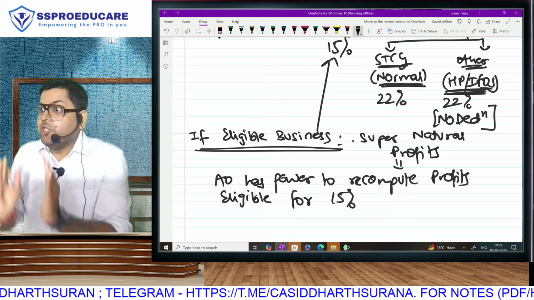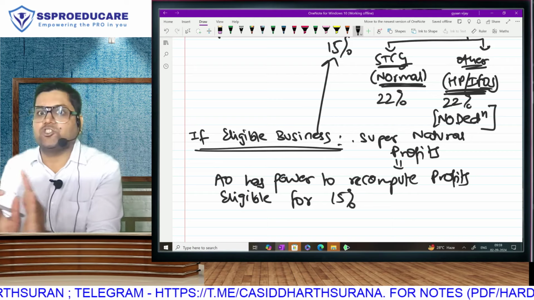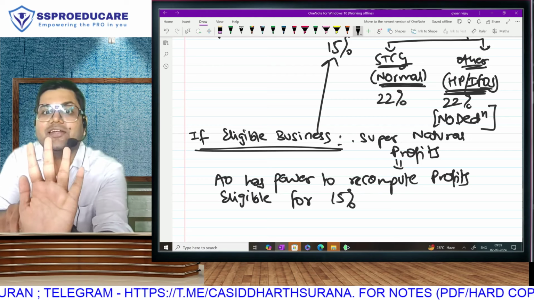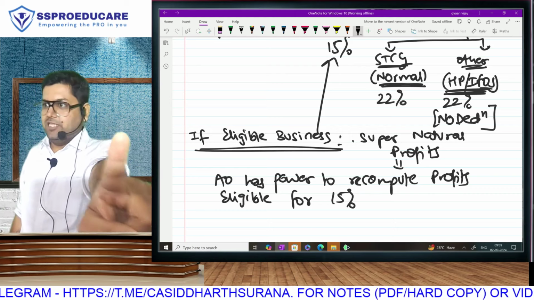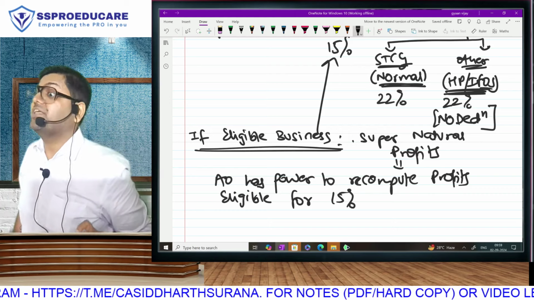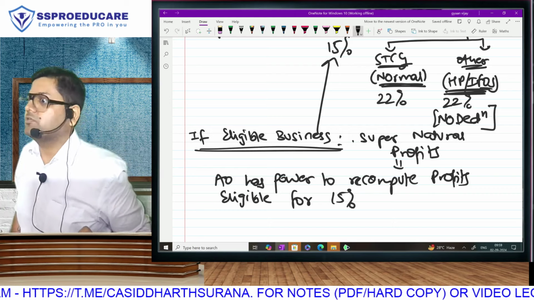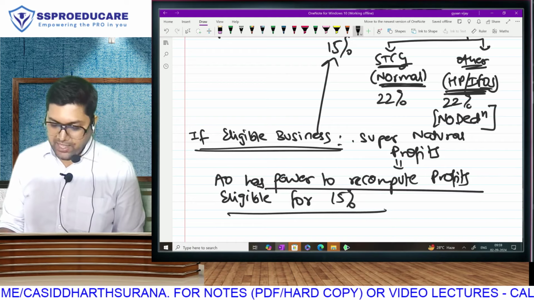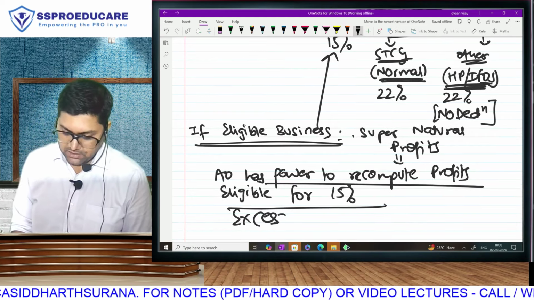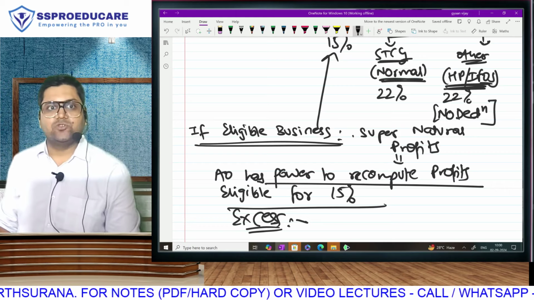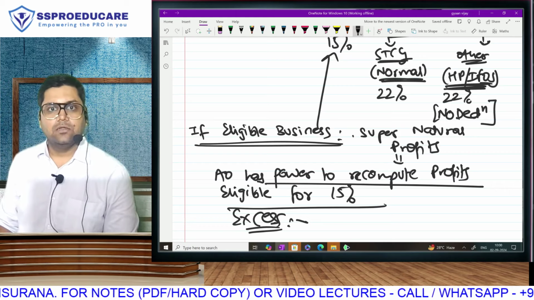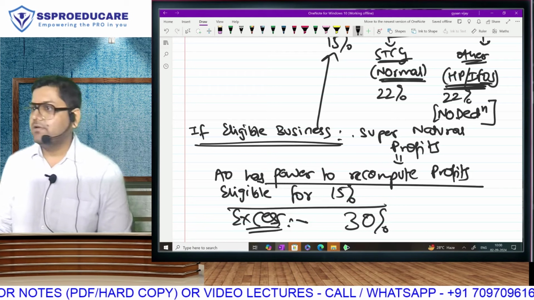Suppose your 15% manufacturing business is showing 5,000 crore profit. So you are paying tax of 15% on 5,000 crore. The assessing officer says, bro, other people in the industry are not making more than 1,000 crores. So I will give you the 15% benefit only on 1,000 crore. The AO has the power to recompute, and whatever is the excess, in our example, if you are showing 5,000 and the AO says eligible is only 1,000, that excess will be taxable at a rate of 30%.